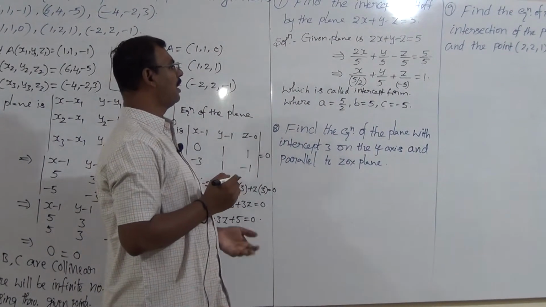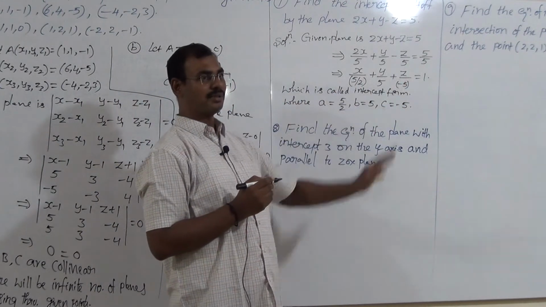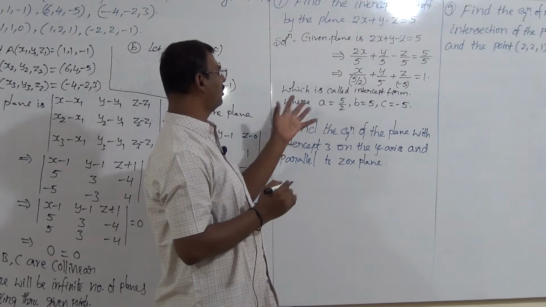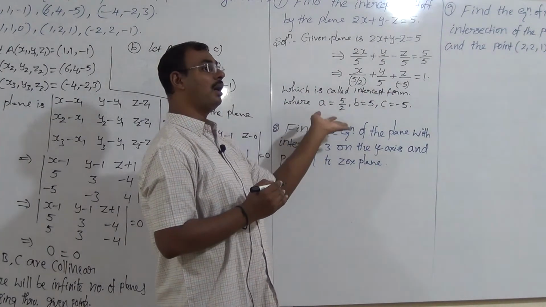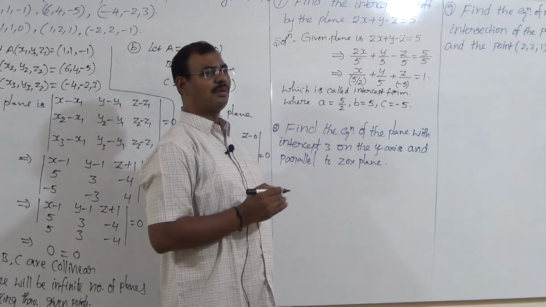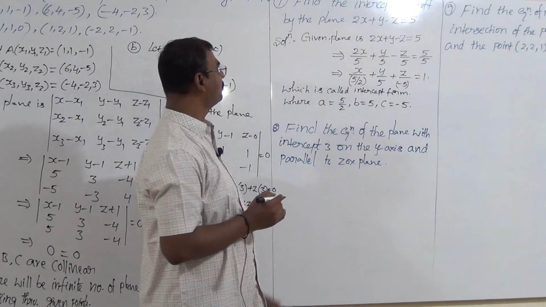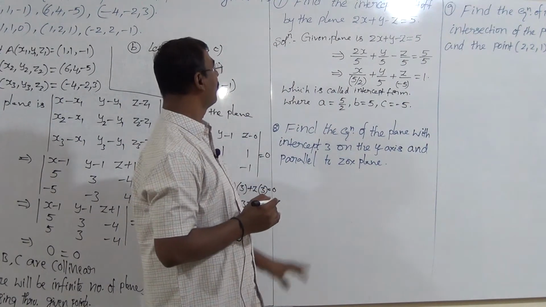Here, some people ask to find the sum of intercepts in CET classes, or the sum of the lengths of the intercepts. So by adding, we get the sum of the lengths of the intercepts. Different questions like this are asked at the CET level.